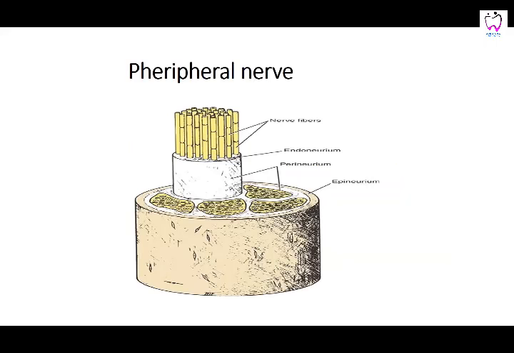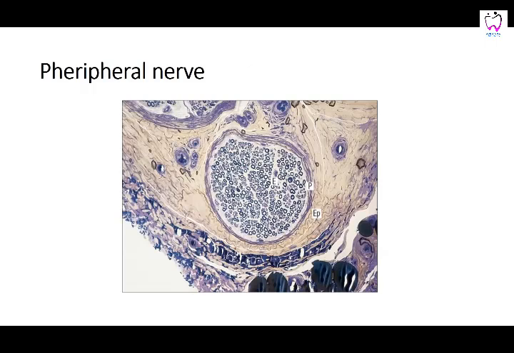This is the peripheral nerve. You see, the whole of the peripheral nerve is covered by the epineurium. This epineurium has individual bundles inside it, and one bundle is covered by the perineurium. And then inside, if you take each bundle and outline it, there are many nerve fibers in it, that is the axons, and these are covered individually by the endoneurium. This is the picture of a peripheral nerve. E is endoneurium, P is perineurium, and the whole of the many bundles together are covered by the epineurium.